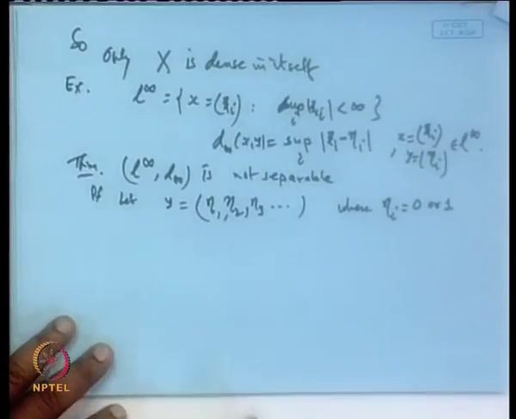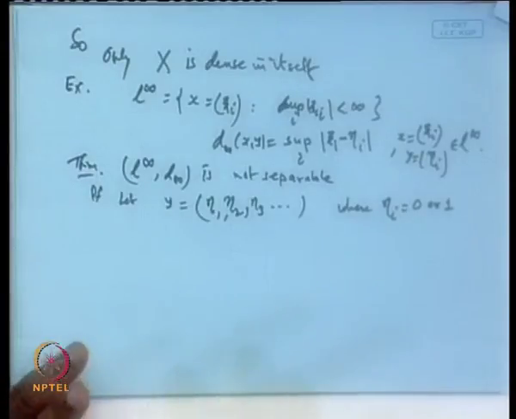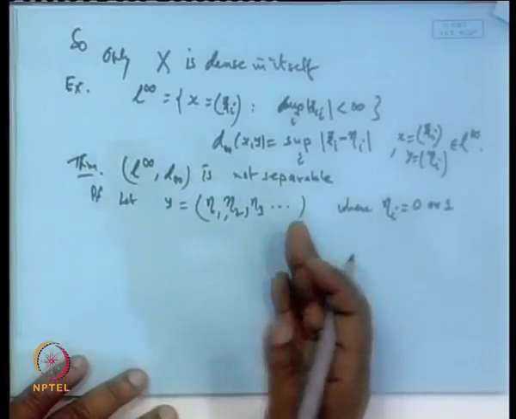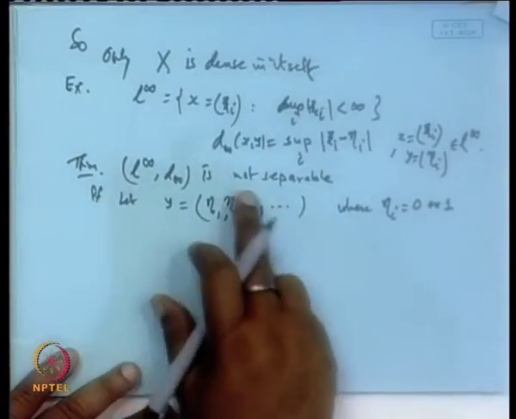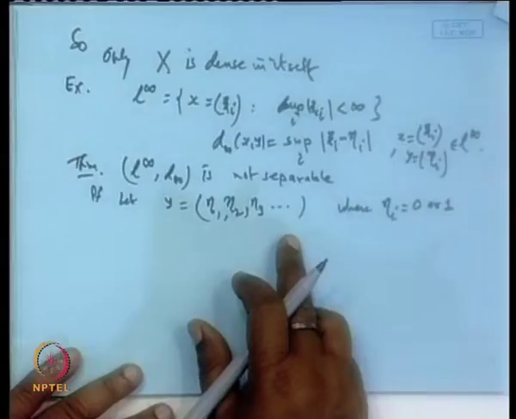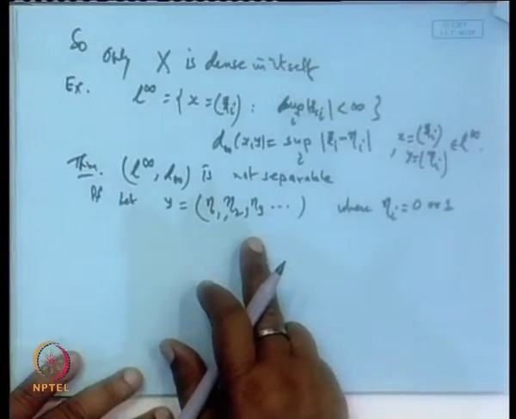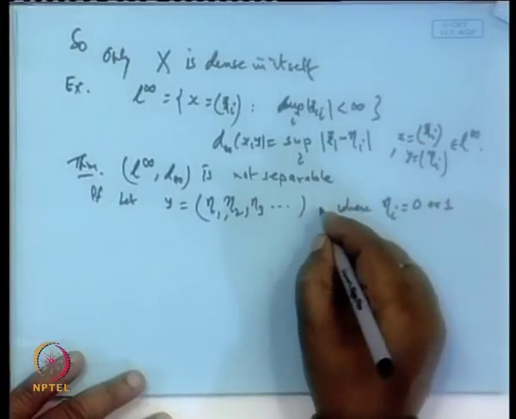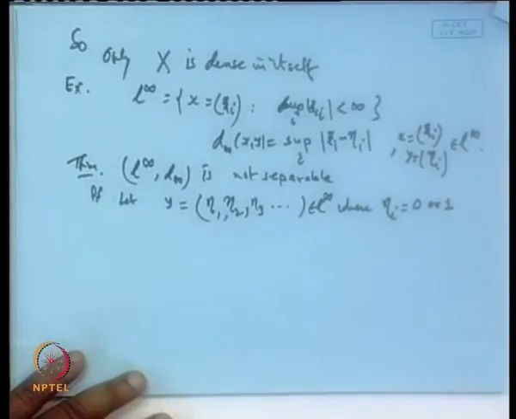It means we are taking a sequence whose elements are either 0 or 1. Maybe all zeros, maybe all 1s, or maybe some zeros and some 1s. So, what will be the supremum of this? It will be maximum 1. So, it is finite and bounded, therefore this will be a point in L infinity.